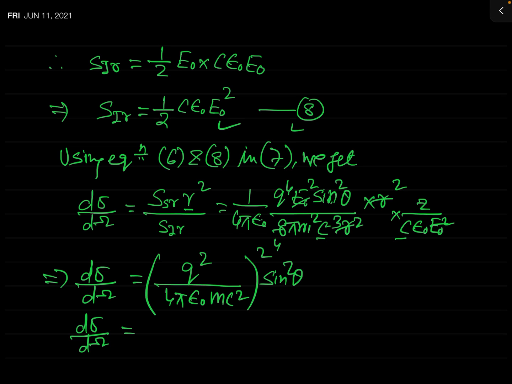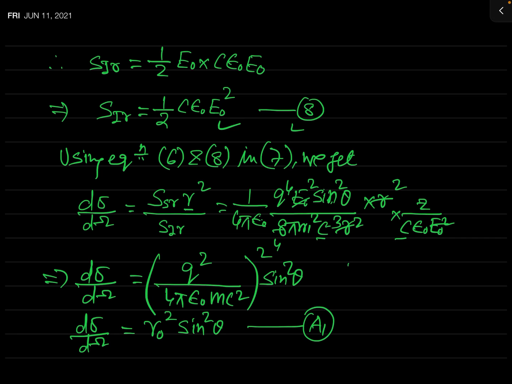Now see this bracketed term. For a given charged particle, you know the mass and charge of the particle are fixed. So the term inside this square bracket is actually a universal constant. We denote this constant by the symbol r naught. So this can be written as r naught square sine square theta. This is the expression for the differential scattering cross section.